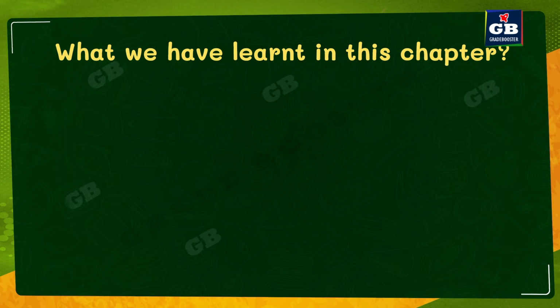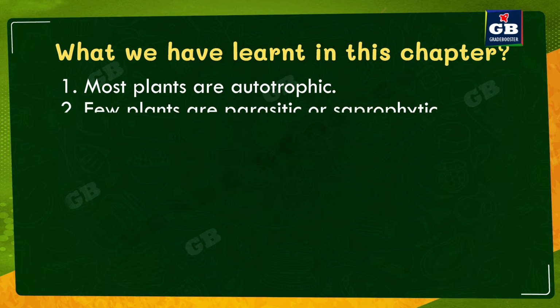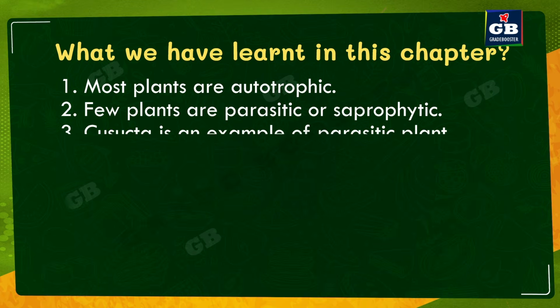So let us summarize what we have learned in this lesson. Most of the plants are autotrophic. That means they can prepare their own food. Some plants are parasitic or saprophytic. Cuscuta is an example of a parasitic plant.